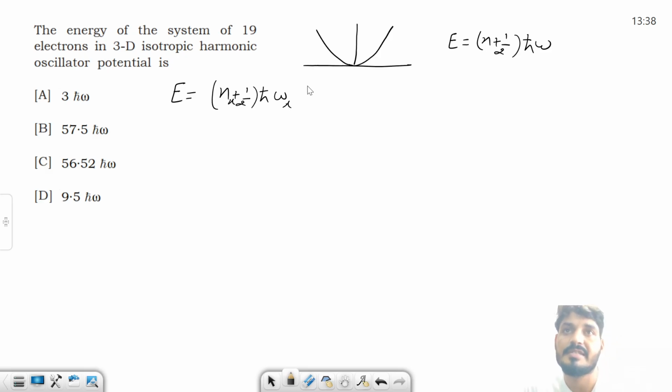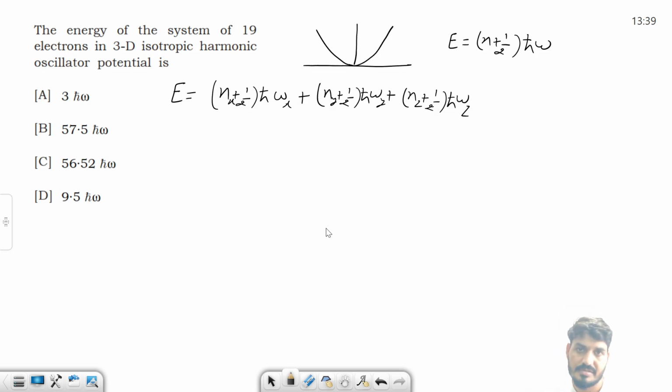So I am writing this plus y direction (ny + 1/2)ħωy, and z direction (nz + 1/2)ħωz. ठीक है, this is the general formula.